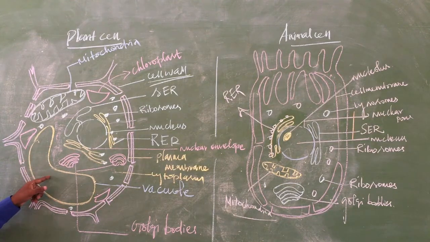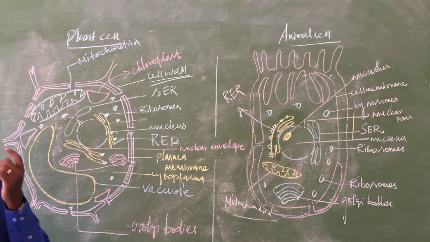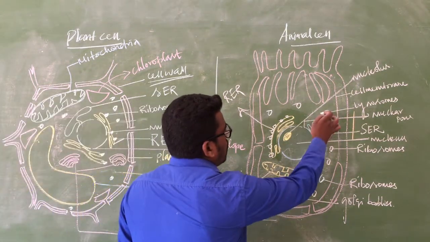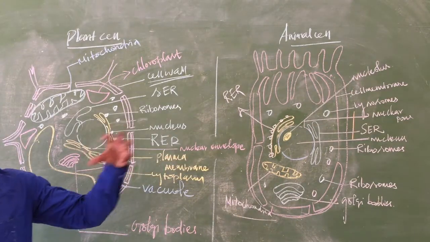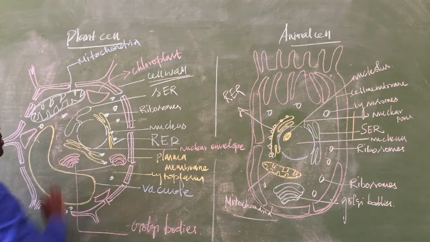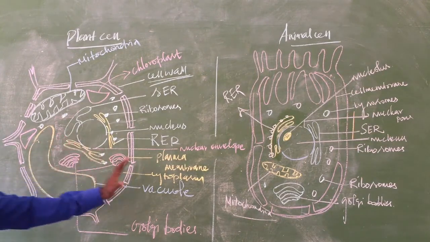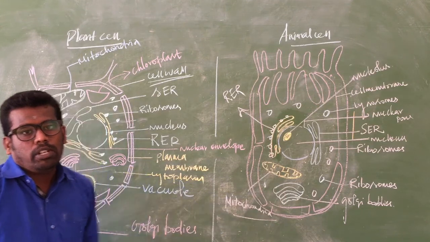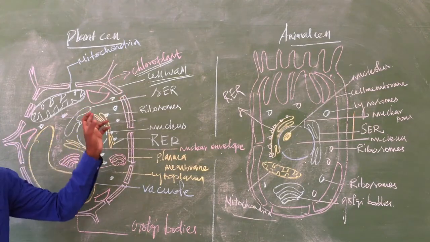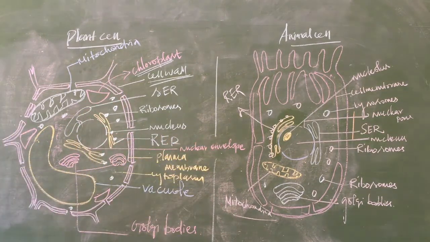Okay, in the plant cell, a single vacuole is present, large in size. But in the animal cell, small vacuoles are present but many. Okay, is that different? And the chloroplast is present in the plant cell, absent in the animal cell. This is another major differentiation. The chloroplast is present only in the plant cell, absent in the animal cell.